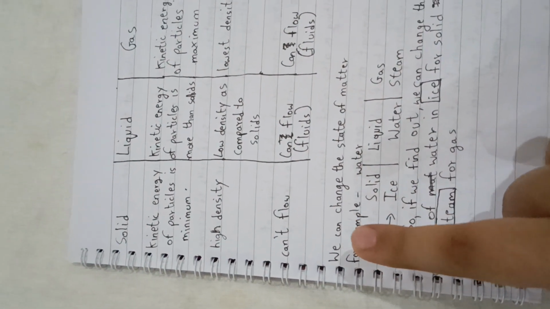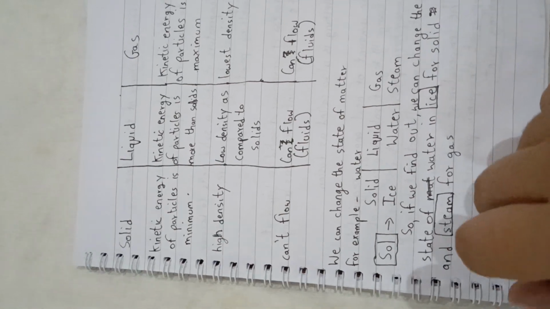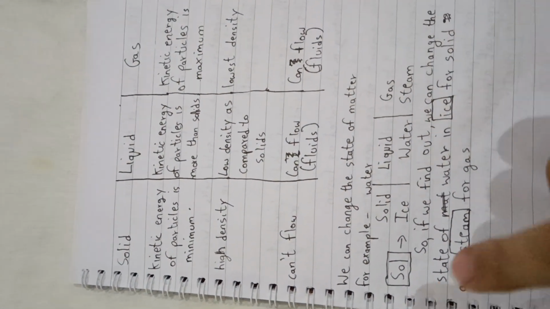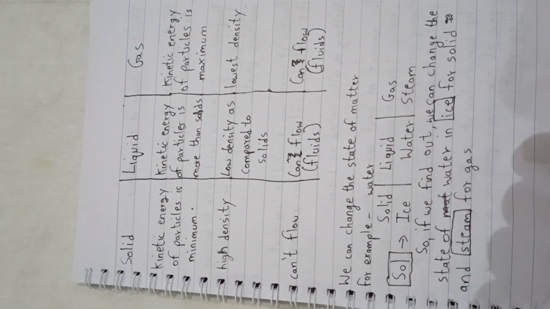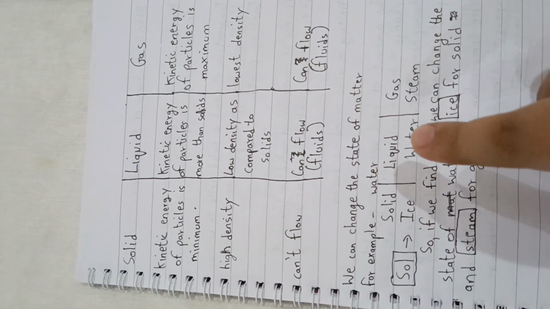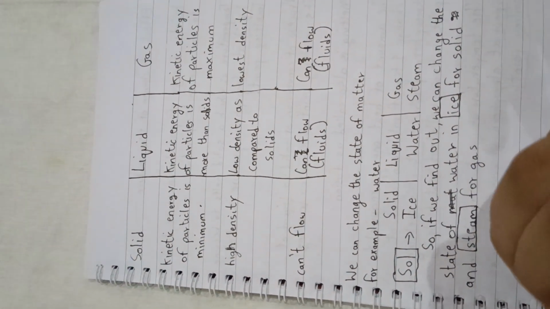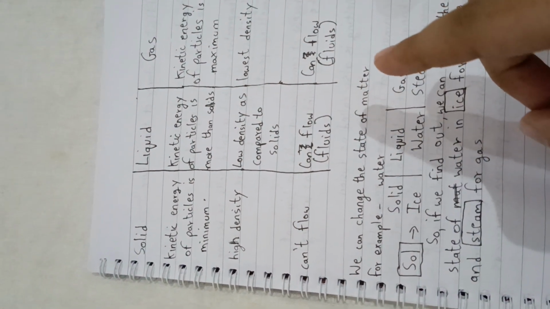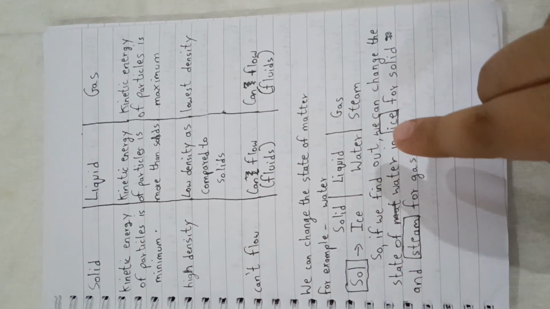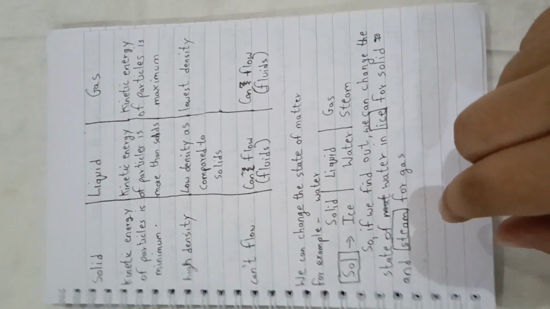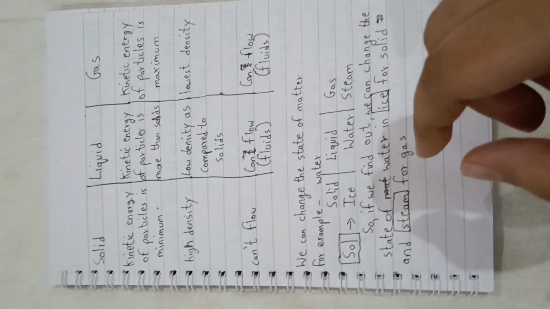Fluids. We can change the state of matter. For example, first of all, the three states of matter: solid, liquid, gas. So here in liquid there is water. If we change it to solid, it becomes ice. And in gas, it will become steam. So we can change the state of matter: ice for solid and steam for gas. Okay, let's head to the next page.